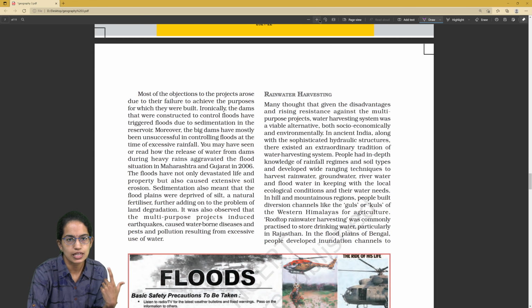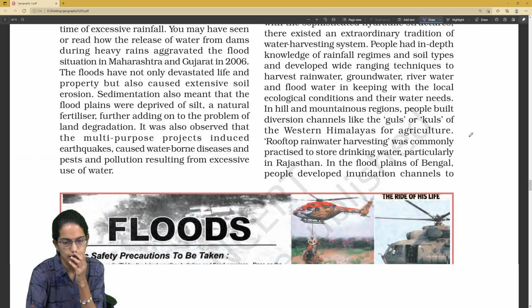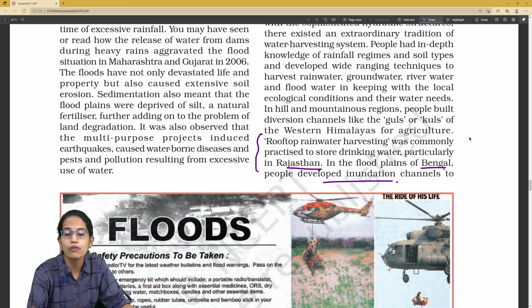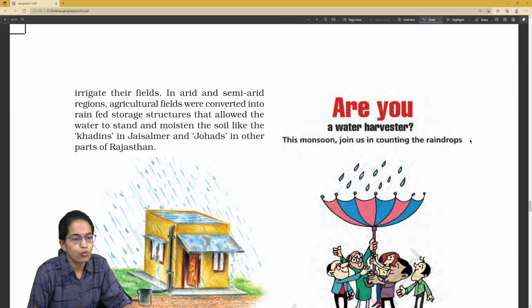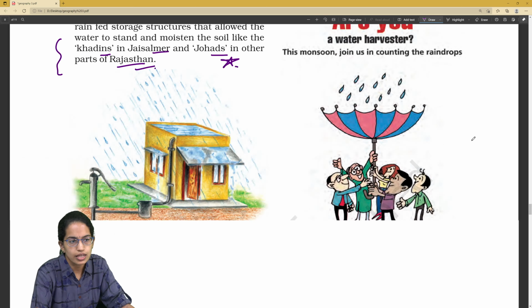Coming next is rainwater harvesting. How rainwater harvesting is important and how it is actually done. What is rooftop water harvesting, where it is mainly practiced, Rajasthan. Then we have the floodplains of various regions, how inundation channels have been built in those areas, and what they are called in different parts. So for example, Khadins in Jaisalmer, Johads in other parts of Rajasthan. So the names and the location are again important.